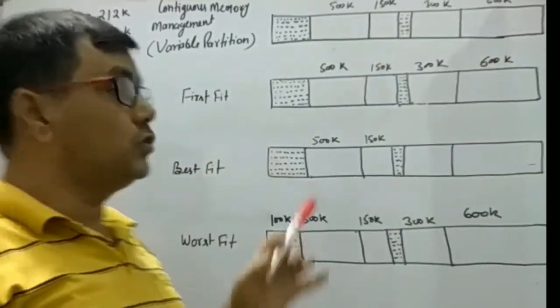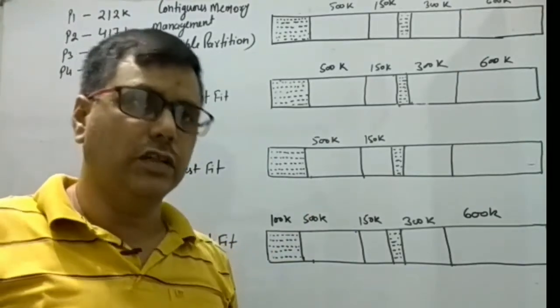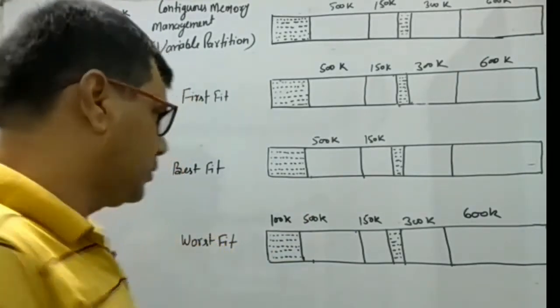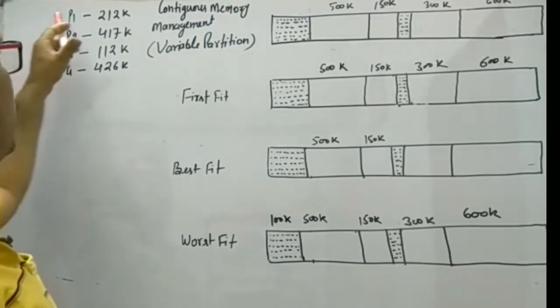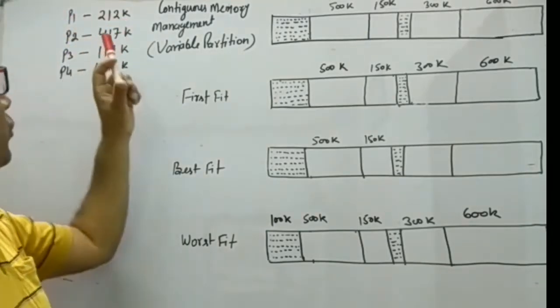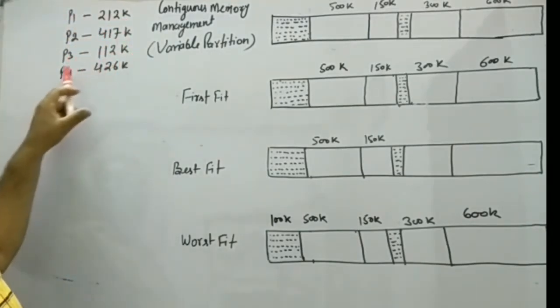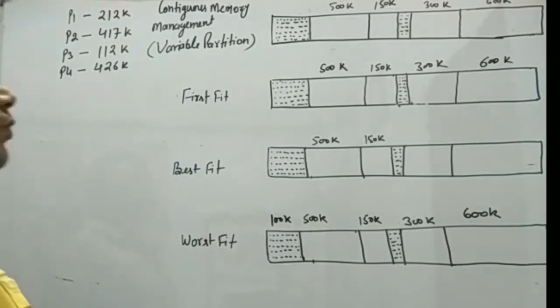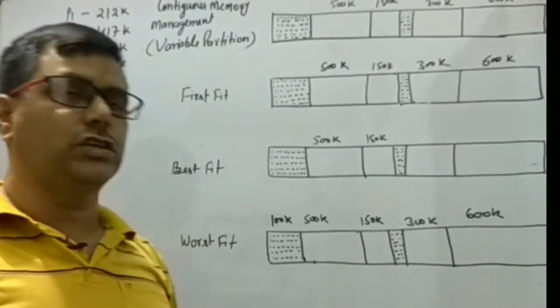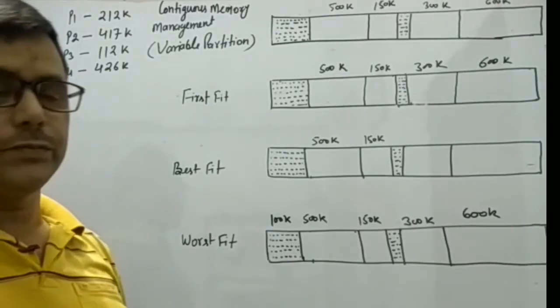These holes are available for further processes. Our processes are P1 212K, P2 417K, P3 112K, and P4 426K, which are requesting memory to be allocated.